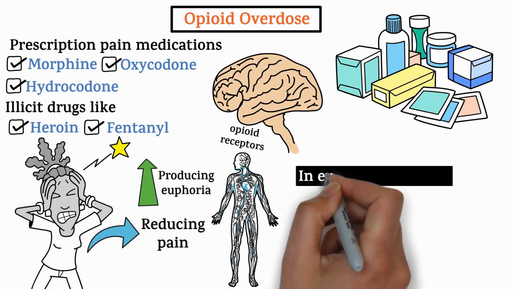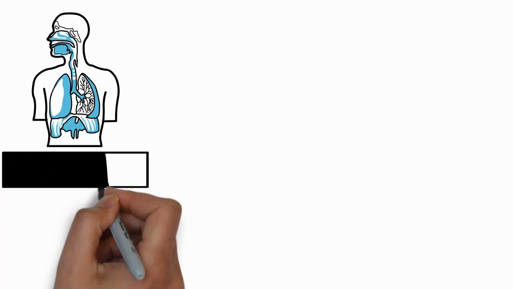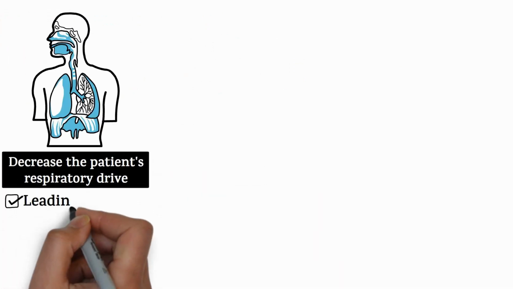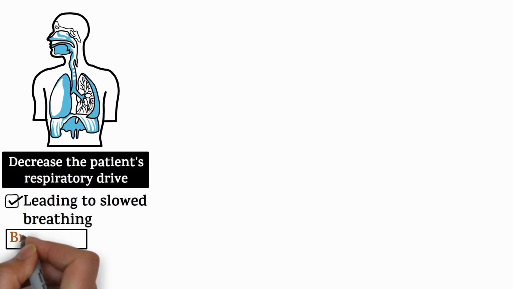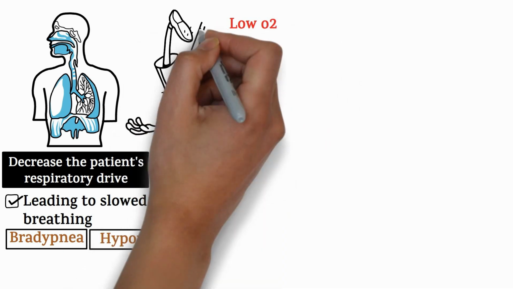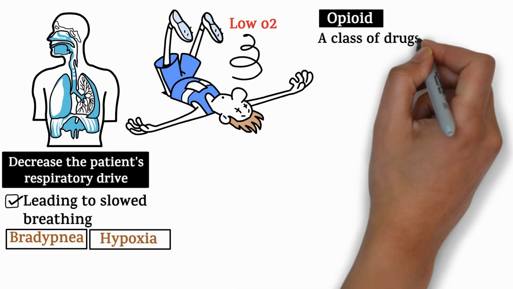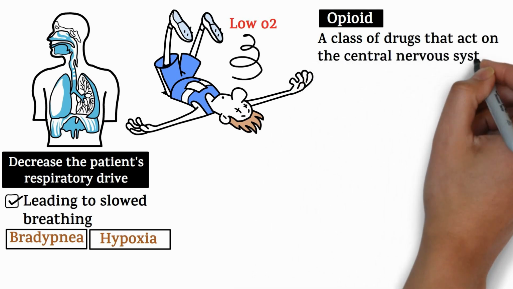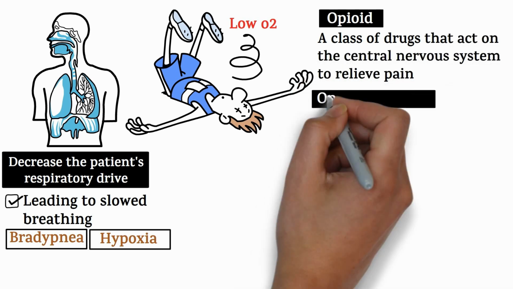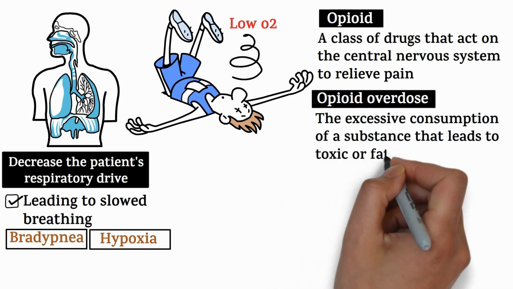However, in excessive amounts, opioids suppress the central nervous system. This will decrease the patient's respiratory drive, leading to slowed breathing, also called bradypnea. Hypoxia, or low oxygen levels, unconsciousness, and potentially death are possible as well. The term opioid refers to a class of drugs that act on the central nervous system to relieve pain, while overdose refers to the excessive consumption of it, leading to toxic or fatal effects.